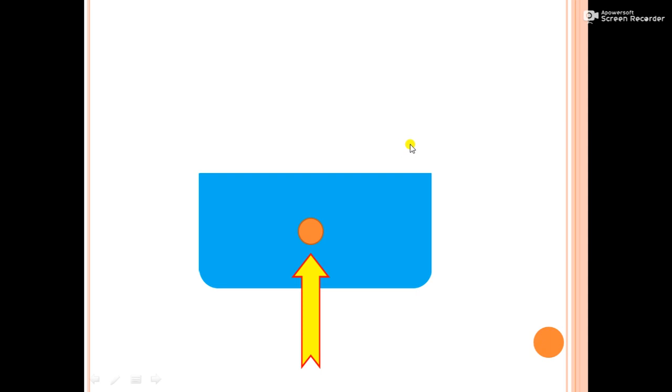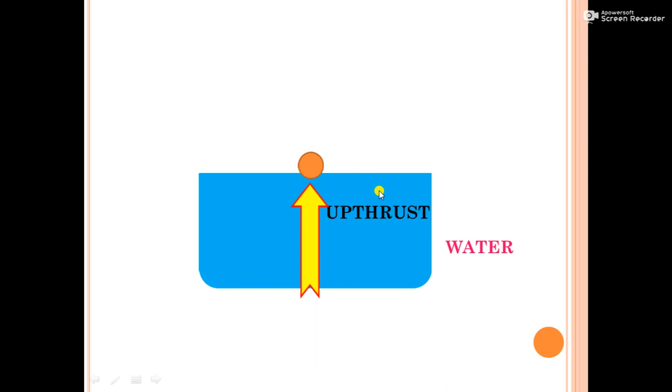Consider we are removing the applied force from our side. Then what will happen? Of course, the rubber ball will go back to the surface of water because of the support of this perpendicular upward force. This perpendicular upward force given by the liquid, here it is water, is called upthrust. And let us define what is upthrust.